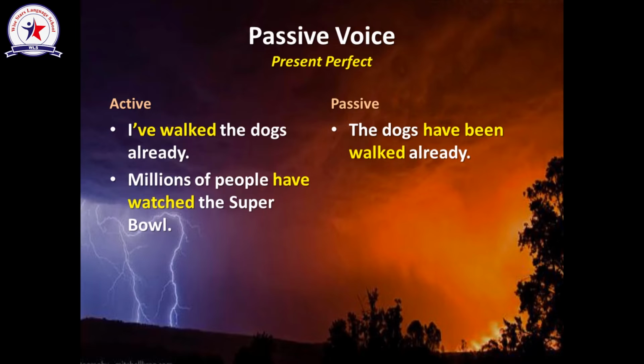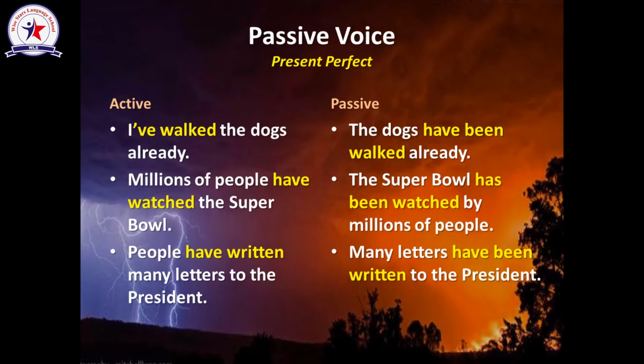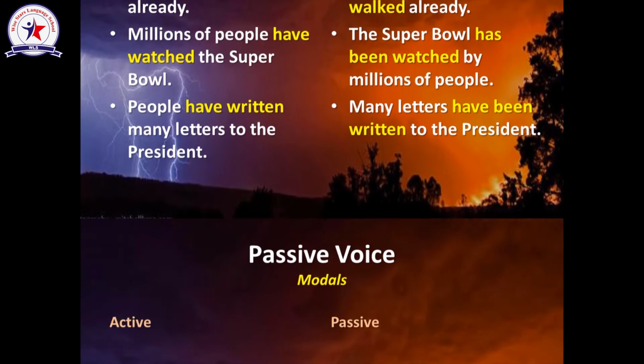The next sentence, millions of people have watched the Super Bowl. The object is the Super Bowl. And here, verb to be should be has been. So, the Super Bowl has been watched by millions of people. The last sentence, people have written many letters to the president. I have to start with the object, which is many letters. Many letters have been written to the president.